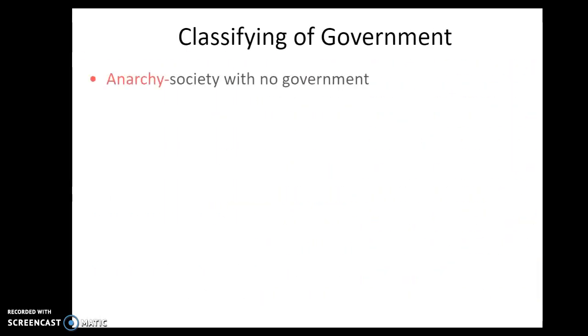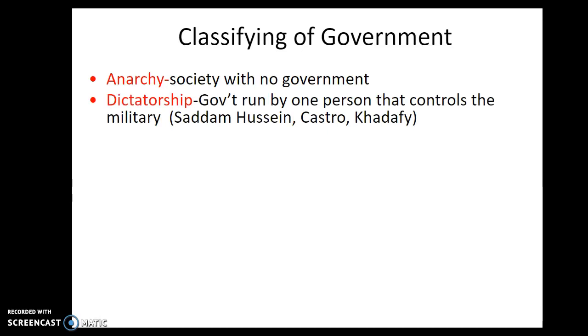So how do we classify our government? Well, there's a lot of definitions here, so we're going to have to go through those real quick. I'm going to give you an example for each one. I want you to know one of these examples, write one of them down. So the first definition I want you to know is anarchy. Anarchy is a society with no government.